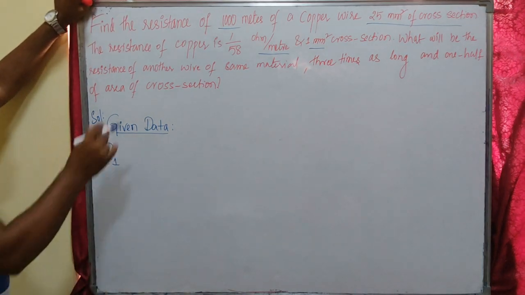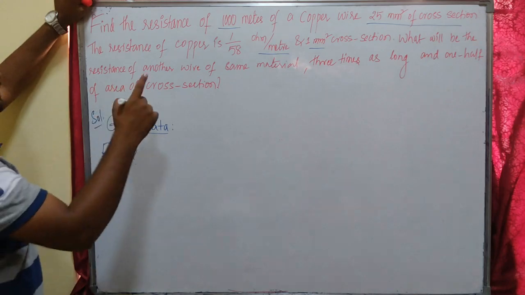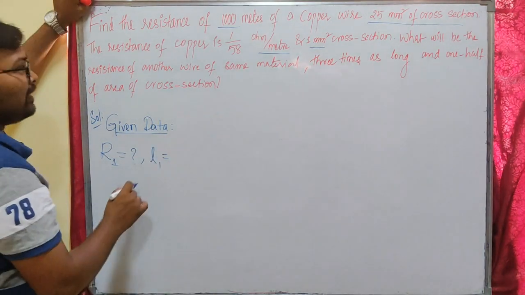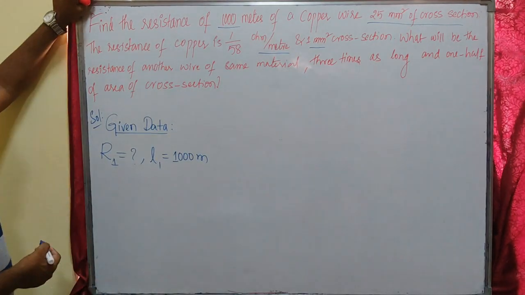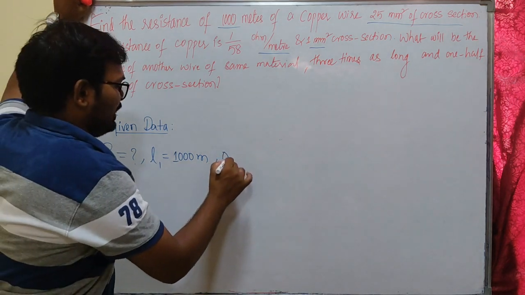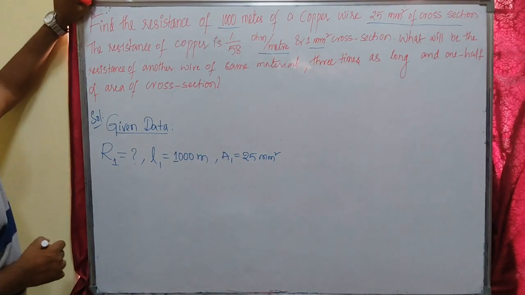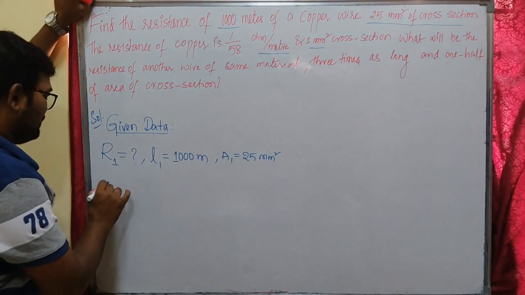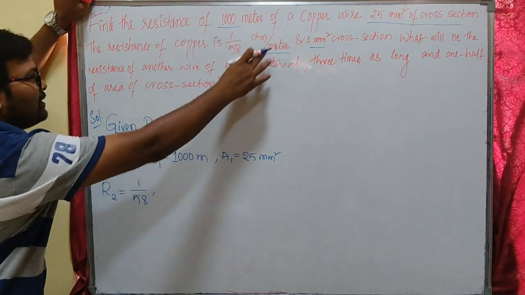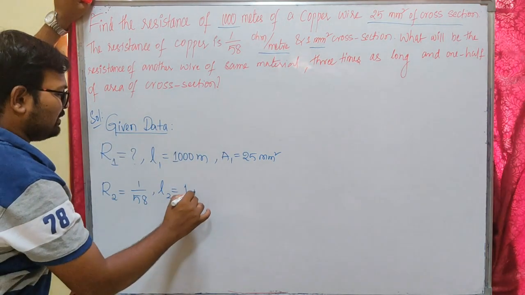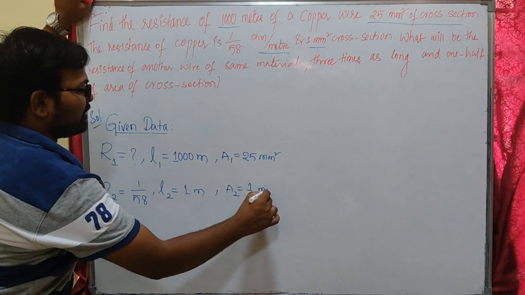Let us take it as R1, because we have individual resistances here. So I am considering that I have to find R1, with length L1 as 1000 meters, and area of cross section A1 as 25 mm². Then he has mentioned the resistance of copper, which I am considering as R2. It is 1 by 58, with length L2 as 1 meter, and area of cross section A2 as 1 mm².